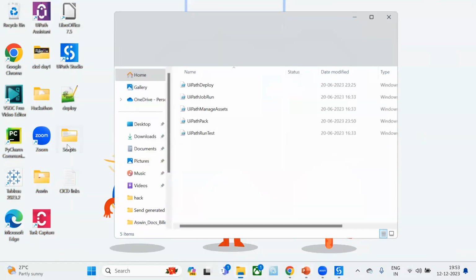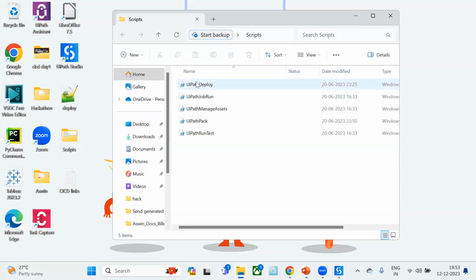Okay. Here I am having a folder named scripts. Inside that you can see different PowerShell scripts. These are directly available from the UiPath public repository. And you can see UiPath deploy, UiPath job run, manage asset, pack, run test, etc. In our demo, as I told, we are going to build the package and deploy the same to the orchestrator.